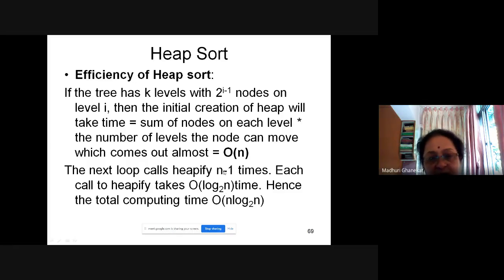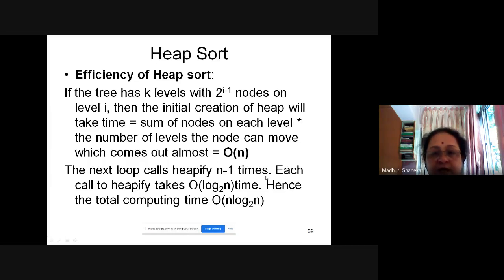So always remember, if you are making 2 parts, the time will be log n to the base 2. Now, big O of log n, where n is the number of elements, log n to the base 2 is the time to heapify.